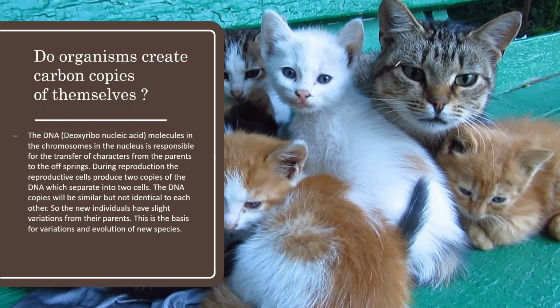During reproduction, the reproductive cells produce two copies of DNA, which separate into two different cells. The DNA copies will be similar, but not identical to each other. So the new organisms have slight variation from their parents. This is the basis of variation and evolution of new species.